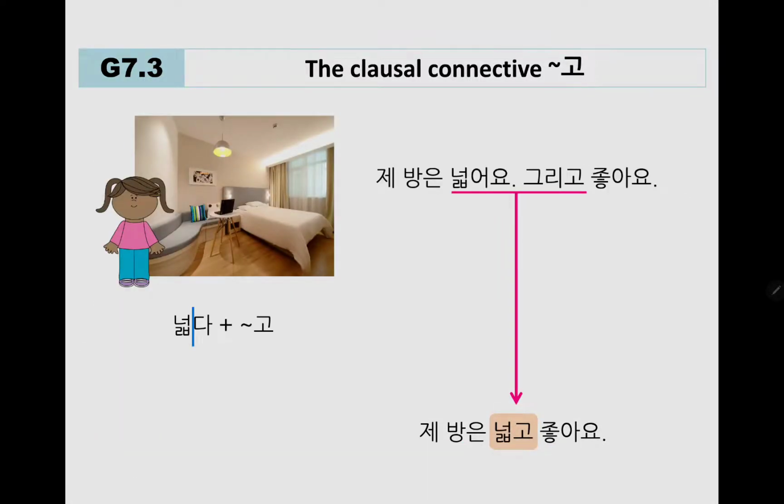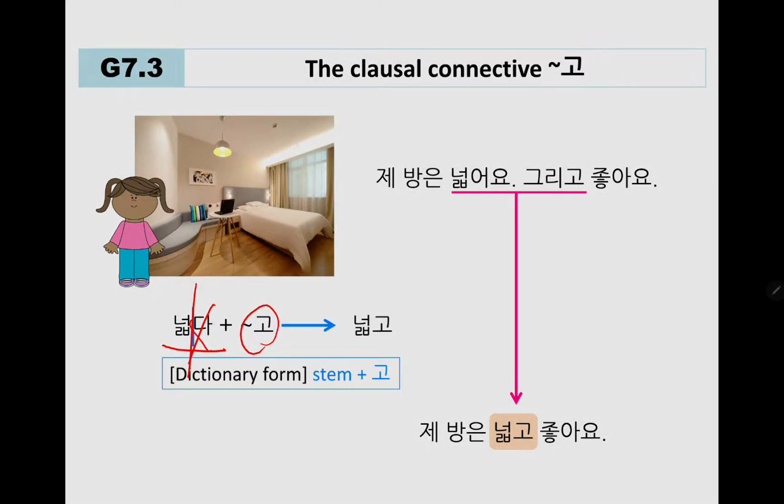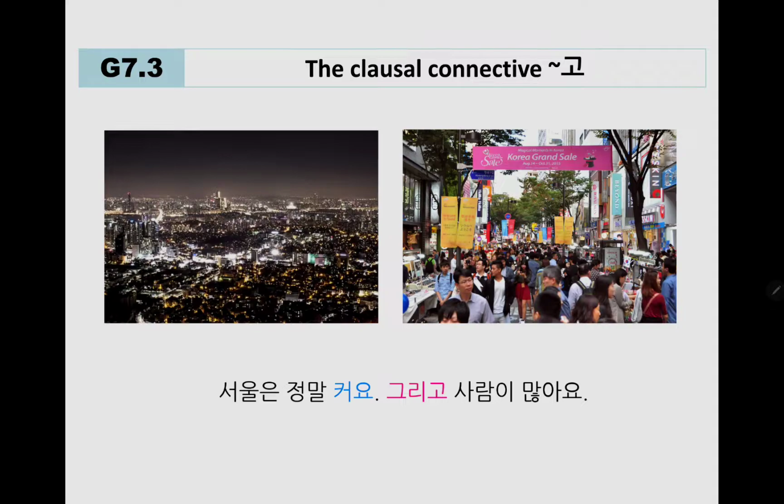Okay, so how does it come about? We have 넓다, large, wide, in dictionary form. Divided into stem and ending, just connect the 고 conjugation. So it becomes 넓고. Right? Now, we're first saying it is very big and there are a lot of people.